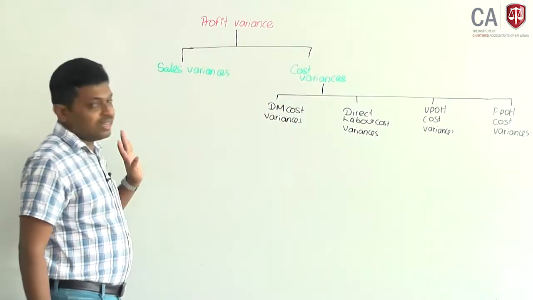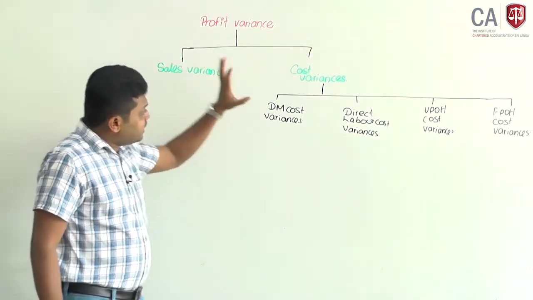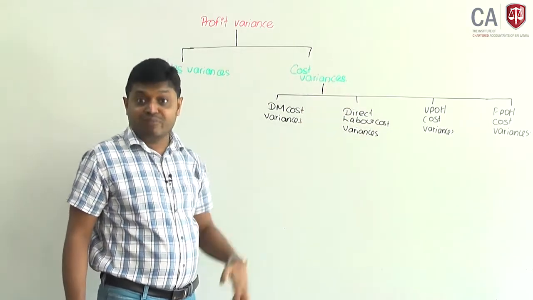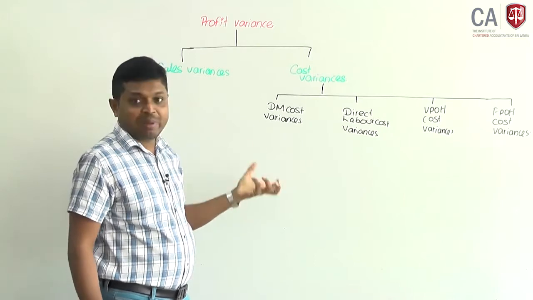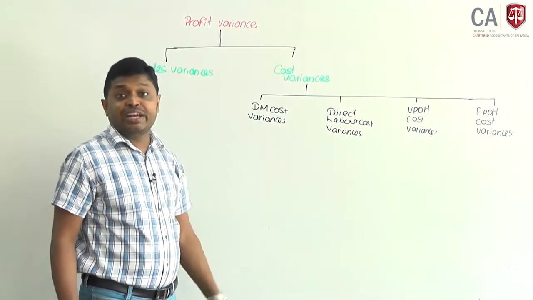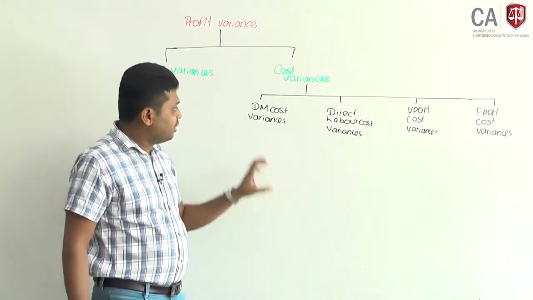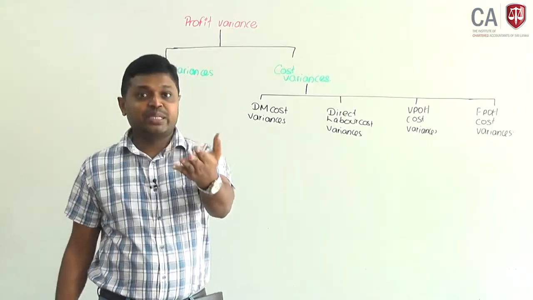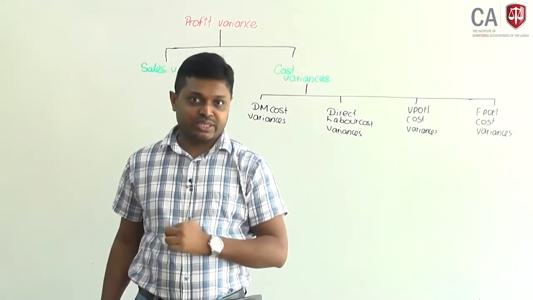Sales variance also we are discussing. These direct material, labor, variable production also have some sub variances. We can analyze direct material into price and usage. Direct material cost variance will arise as a result of change in purchase price and change in usage.